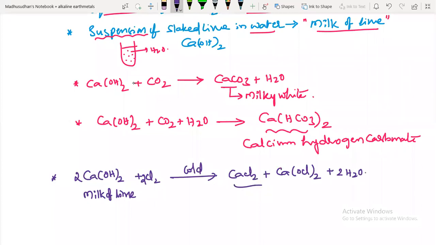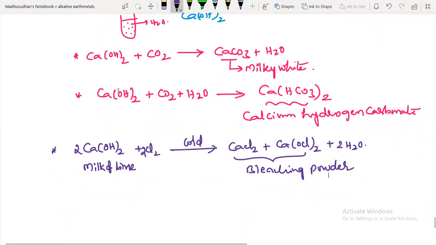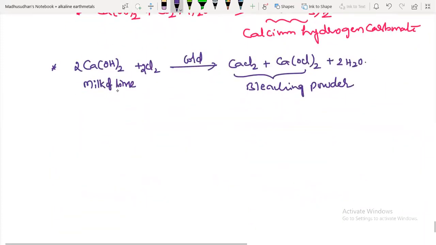And this composition is called bleaching powder. Once there was a question, guys, about this. In bleaching powder, what is the oxidation state of calcium and chlorine? Calcium oxychloride, you know, calcium is +2, chlorine is always -1. But in this, the structure is different.